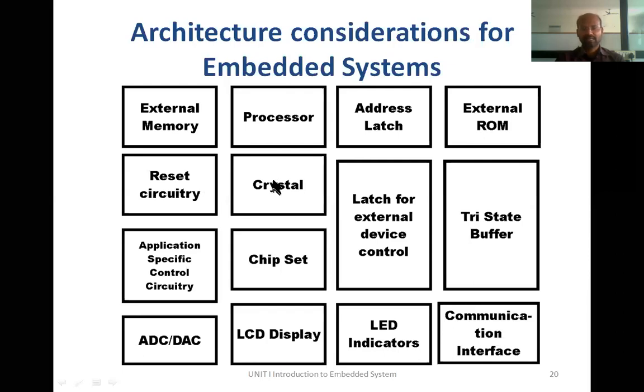Next thing is crystal. Some microcontrollers, some processors. Here we said processor. It may be a processor, microprocessor, or it may be a microcontroller. Anything, it can be anything. If it is a processor, it doesn't contain any clock generation circuit. What does a processor contain? Processor contains arithmetic logic unit, control unit, and things like that, right?